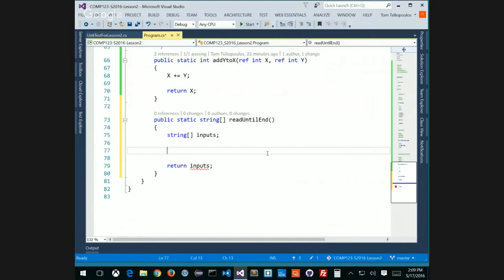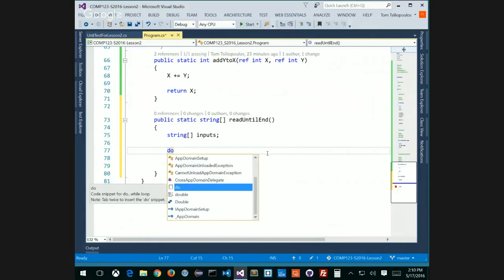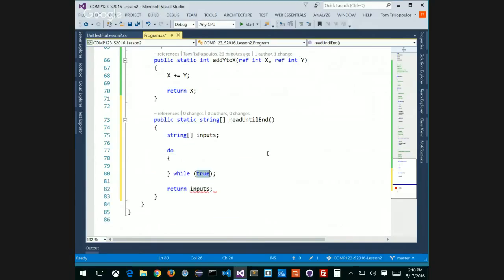Can I use an until? Is there an until in C#? Why would I use a do while here instead of a while? I always want at least one input. A while may or may not work. A do while always runs once, at least.